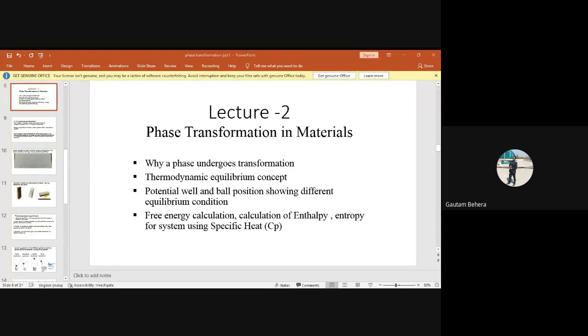So as I told in the previous lecture, this phase transformation subject is very important, and this subject is linked with introduction to physical metallurgy as well as with the thermodynamics, right? Metallurgical thermodynamics, obviously. Okay, so this is the first content.